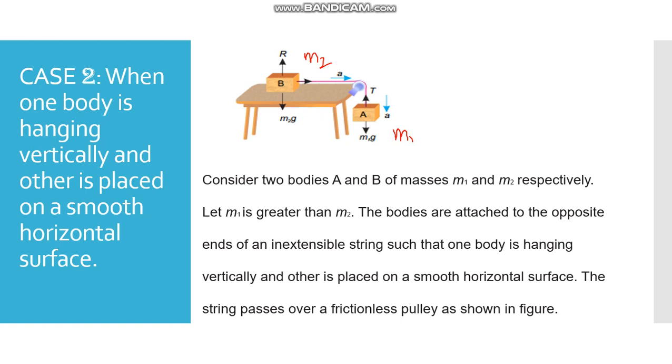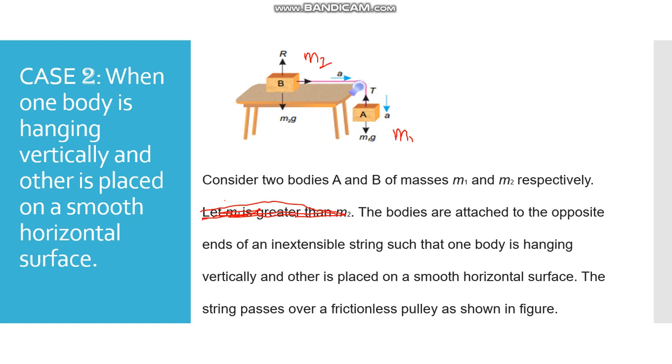Now again m1 is greater than m2. The bodies are attached to the opposite... okay, this is not the case. Now the bodies are attached to the ends of an inextensible string such that one body is hanging vertically and the other is placed on a smooth horizontal surface. The string passes over a frictionless pulley as shown in the figure.